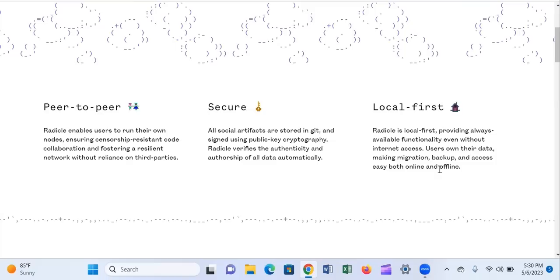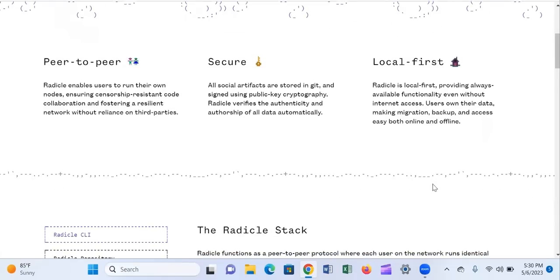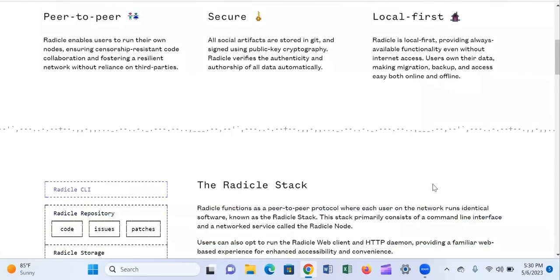So Radicle is a platform that enables decentralized code collaboration. In other words, it provides Git-like peer-to-peer functionality without relying on trusted intermediaries. It also comes with Ethereum integration, which allows users to do things like linking their ENS name to their profile, getting access to Radicle funding, even creating a DAO, or linking their existing DAO to Radicle. So with all that, you can actually get a whole lot of things done on Radicle, okay?